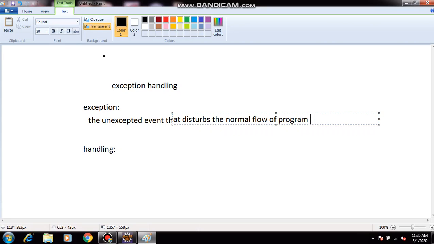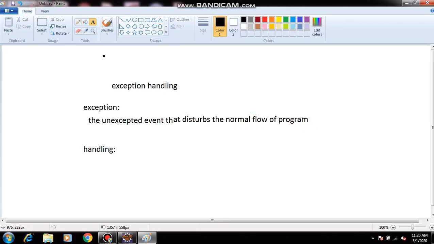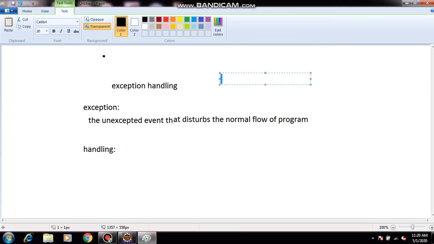So what is meant by exception? The unexpected event that disturbs the normal flow of program is called exception. For exception there is another name, and that name is runtime error. Runtime error is another name of the exception.